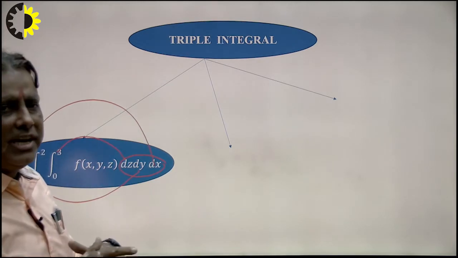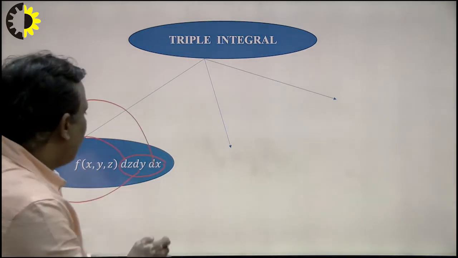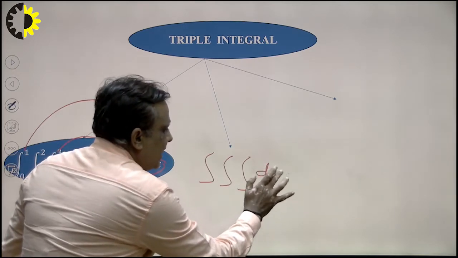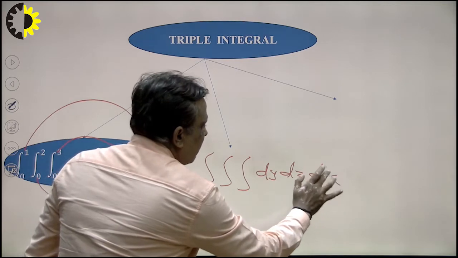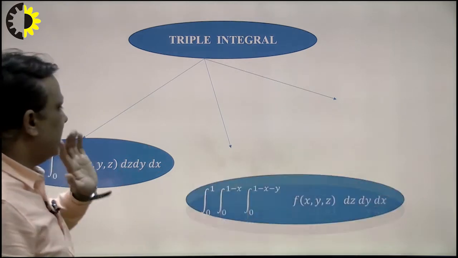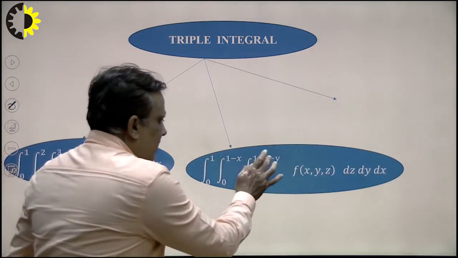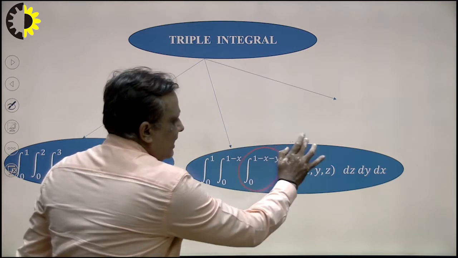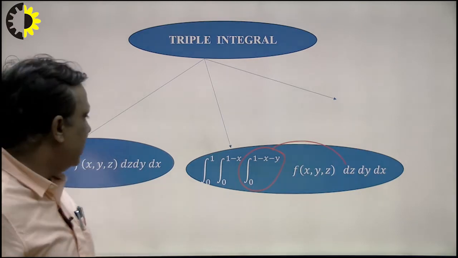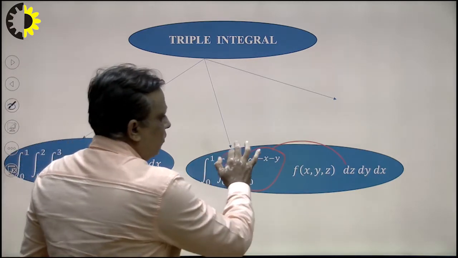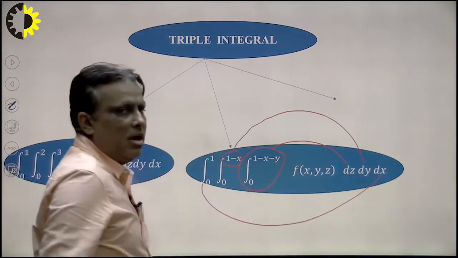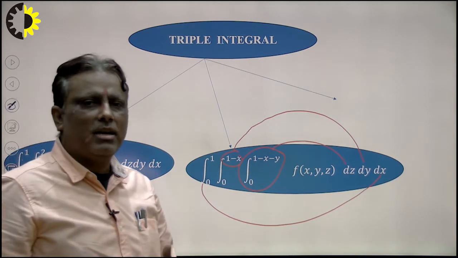Suppose I want to integrate a function together, and there is no function, so what will be the integral here in this way, dy, dz, and dx. So in this way, first of all, we calculate one by one and evaluate our answer. What is the criteria here? The second part is the limit of z. I write here, because in this limit x and y are also contained, that means this limit will be z, this limit will be y here, and this will be the limit of x here. So in this way we can find the limit of x, y, z one by one.